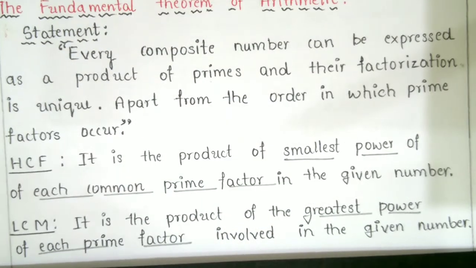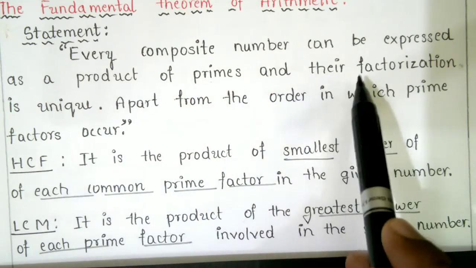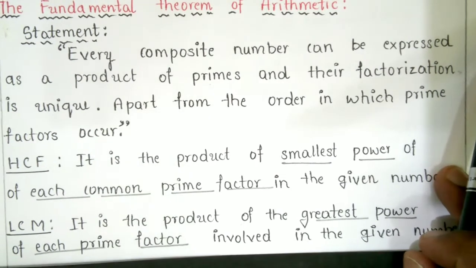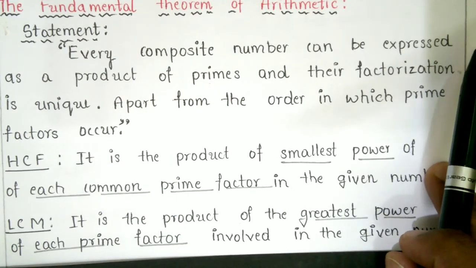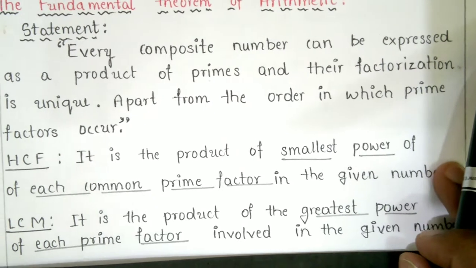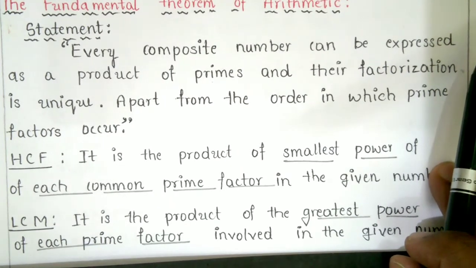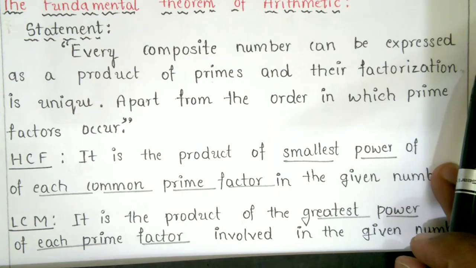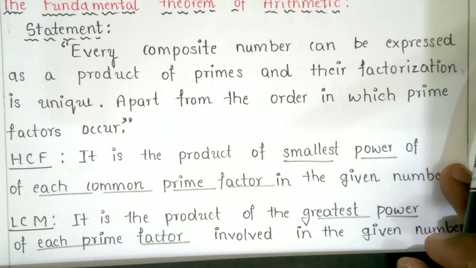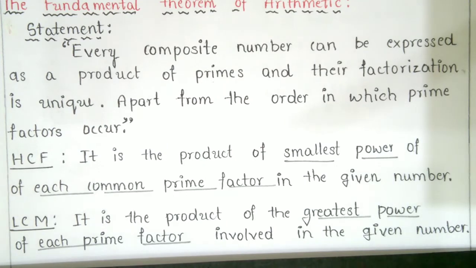I repeat one more time. Every composite number can be expressed as a product of primes, and their factorization is unique apart from the order in which the prime factors occur. This is a very important theorem statement.